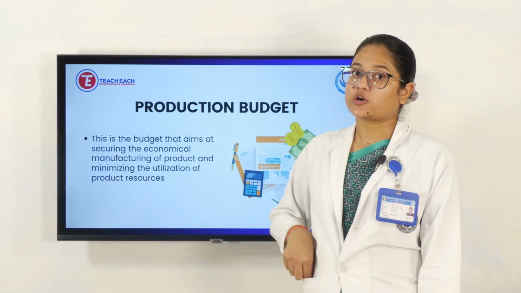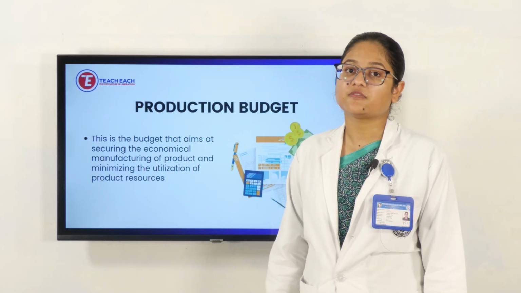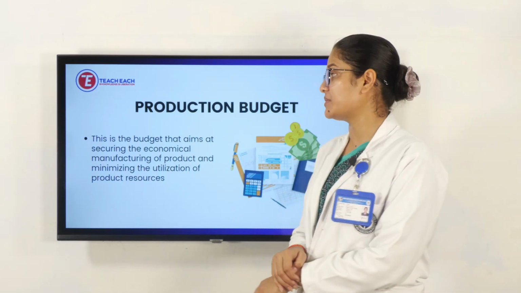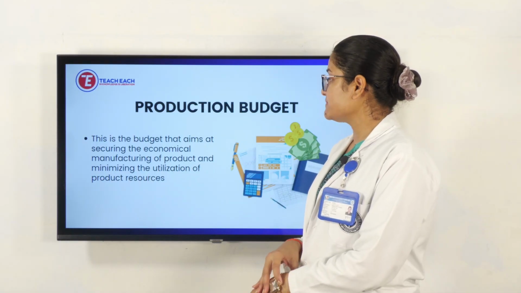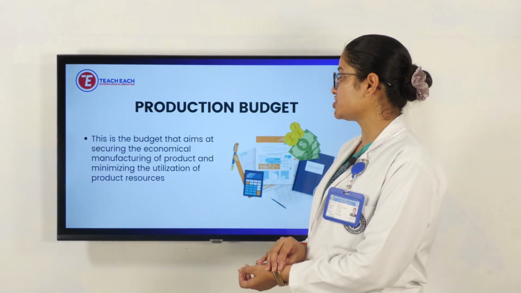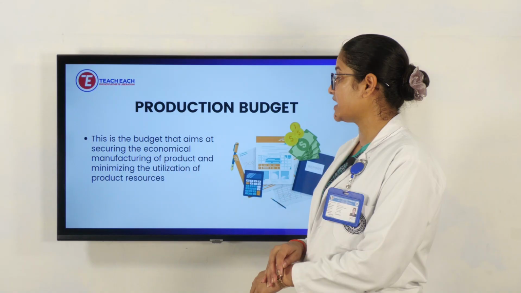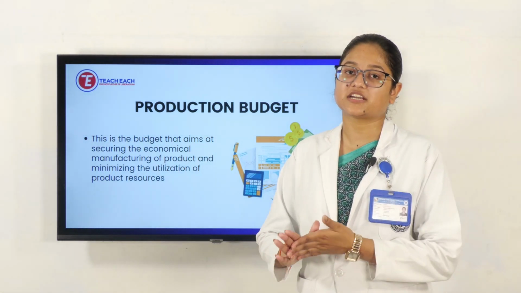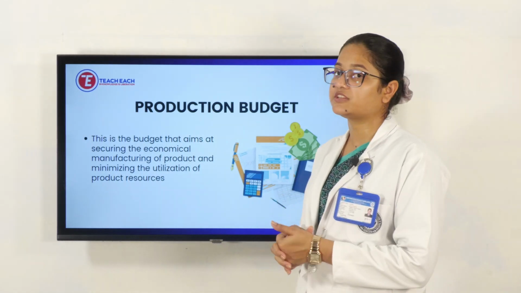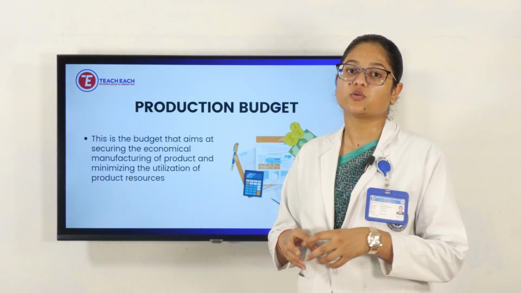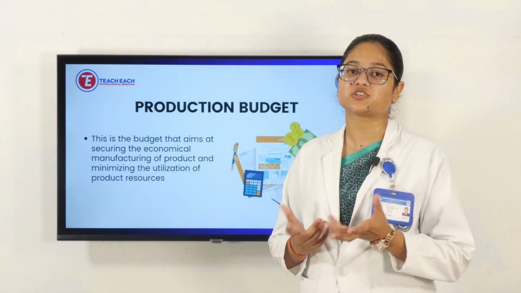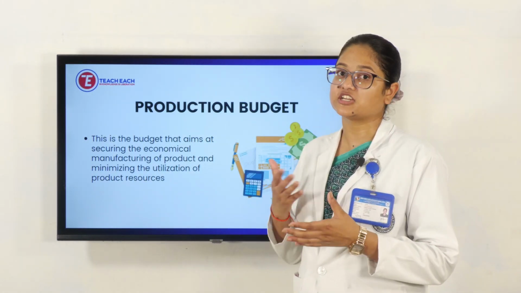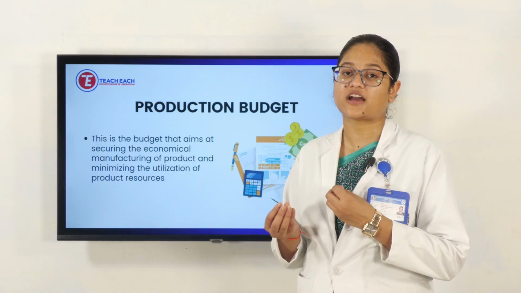Then next is production budget. It is specifically for companies that are producing or manufacturing. This is the budget that aims at securing the economical manufacturing of products and minimizing the utilization of production resources. It means, first of all, purchasing raw materials that are good in quality, long lasting, and cheap in rate. And then what we manufacture should have quality, but at lower prices.